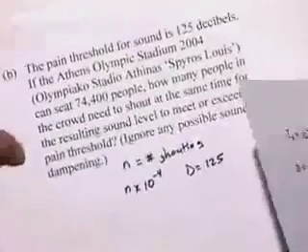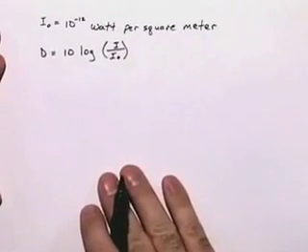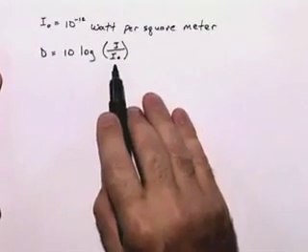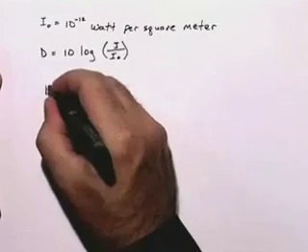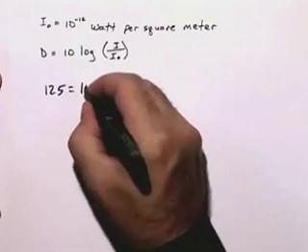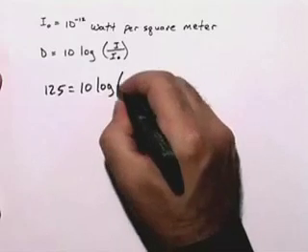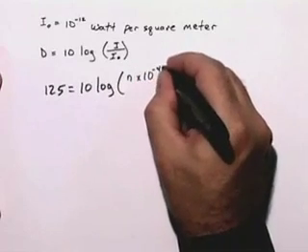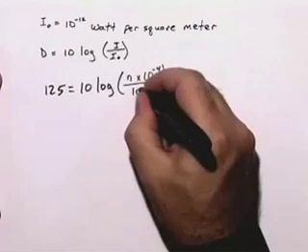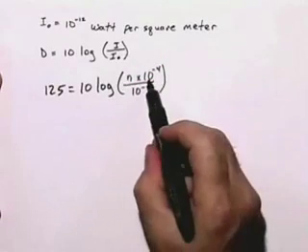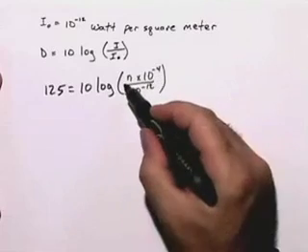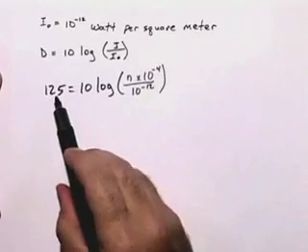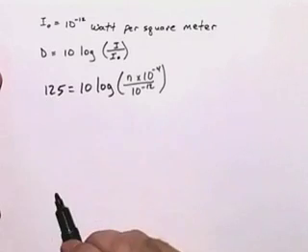If we go back to our equation for D, where D was 10 log base 10 of I over I sub 0, we end up with 125 equals 10 times log base 10 of N times 10 to the negative 4 over 10 to the negative 12. Where N times 10 to the negative 4 was the intensity for N people shouting, 10 to the negative 12 was our constant, and we were letting the pain threshold be 125 decibels.